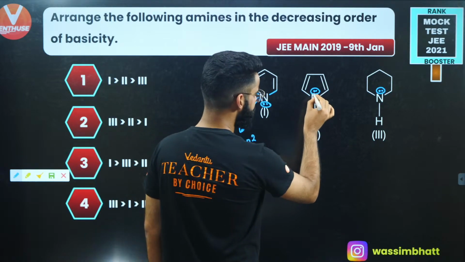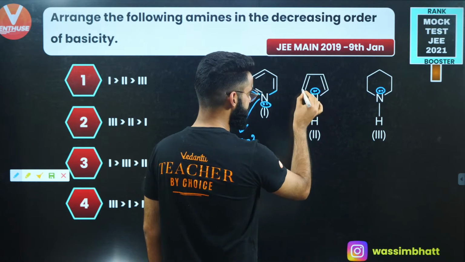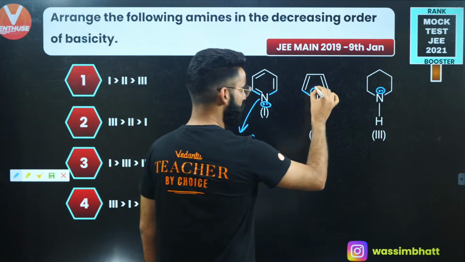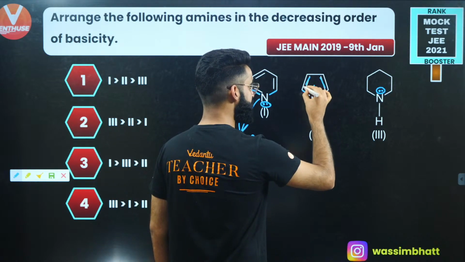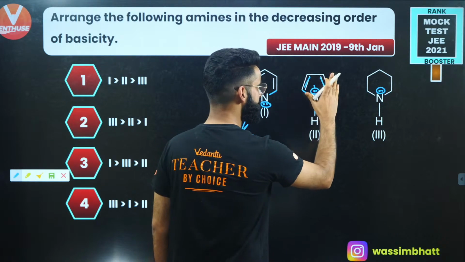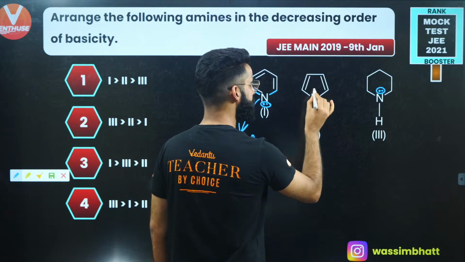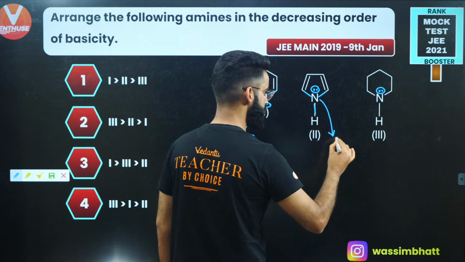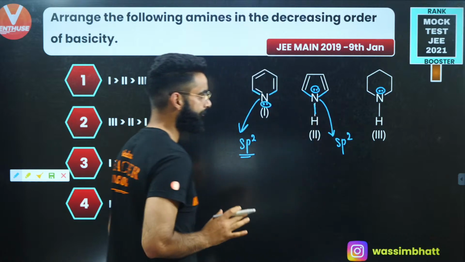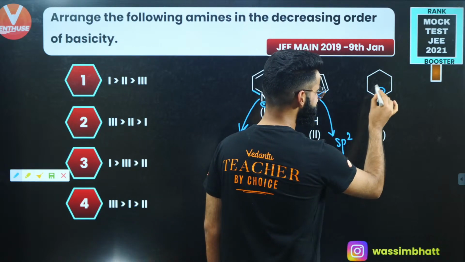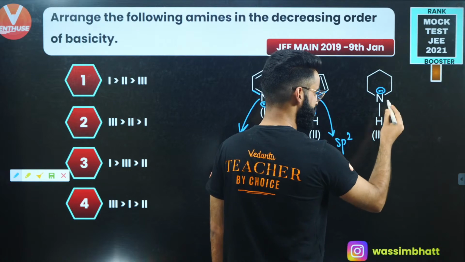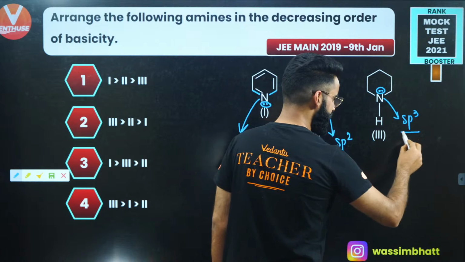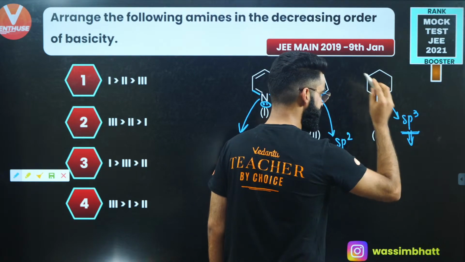What about the hybridization of this nitrogen over here? You should not say 3 sigma bonds and 1 lone pair, that means steric number 4, sp3. No, see, this lone pair is in conjugation with this pi bond and this pi bond. That lone pair which remains in conjugation, we do not have to consider for the hybridization. So hybridization of this nitrogen again is going to be sp2. Now, what about this one? Since this lone pair is not in conjugation with any pi bond, its hybridization is going to be sp3, correct?